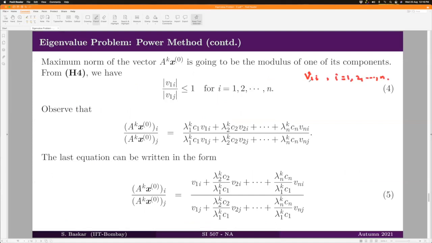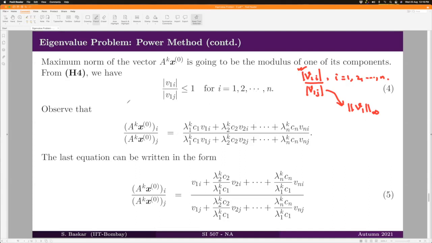You can see that if you divide it by V1j, why is it so? Because this is the coordinate at which your maximum norm is achieved, right? Therefore, this will have a value which is greater than or equal to the value of the other components of V1 in the absolute sense. Therefore, |V1i| divided by |V1j| should be less than or equal to 1 for all i equal to 1 to n.